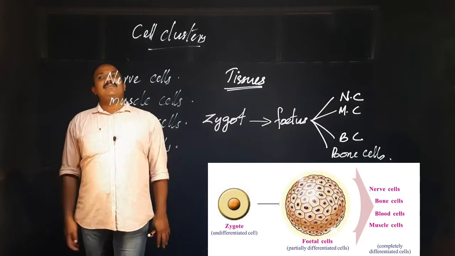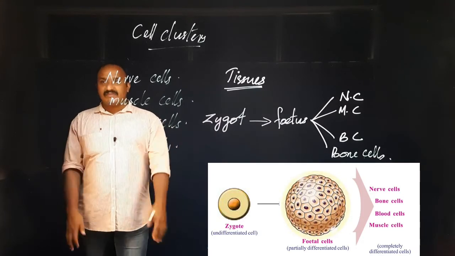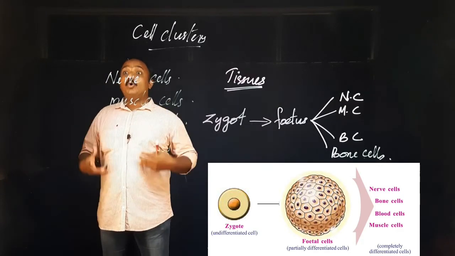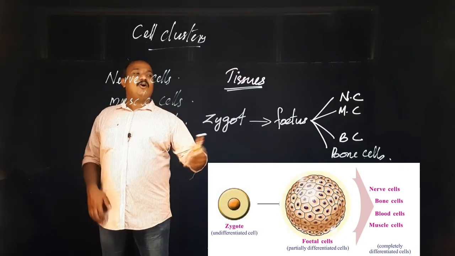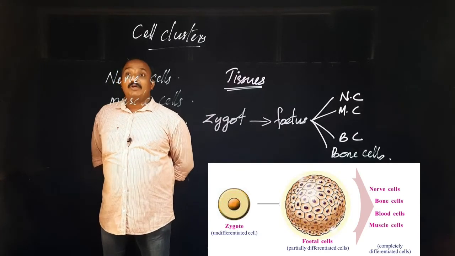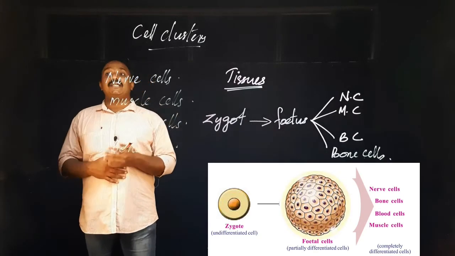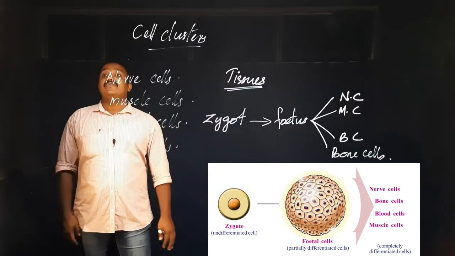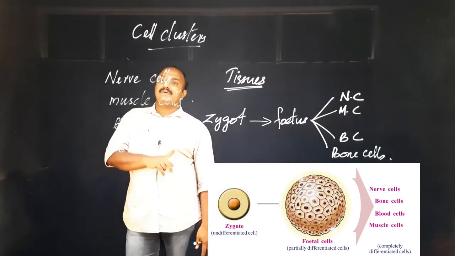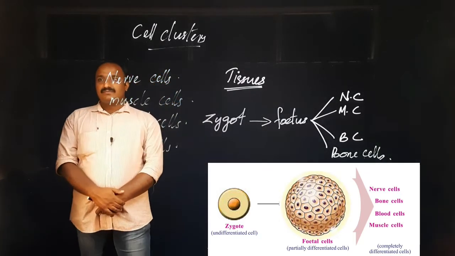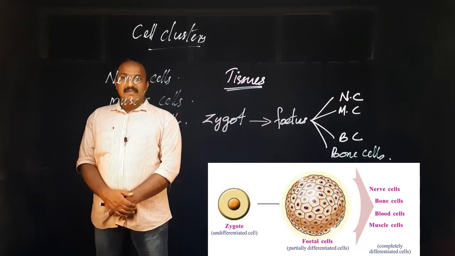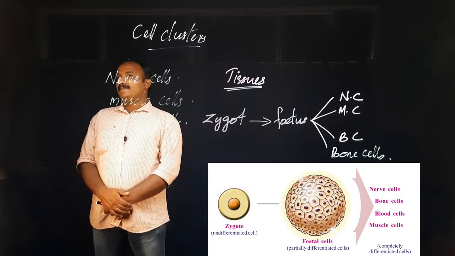Again it undergoes cell division, and finally it changes into a body like this, having all types of these cells. Because of this repeated cell division, these kinds of differences formed in the zygote. So these are the reasons for forming different types of cells in a body.